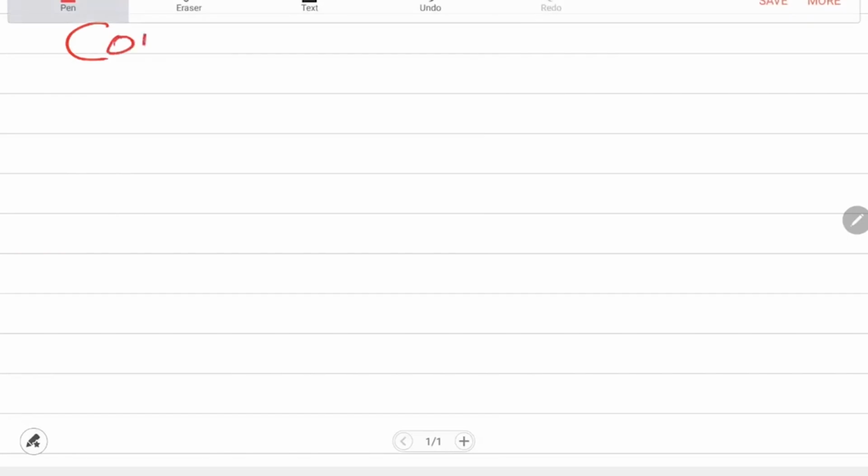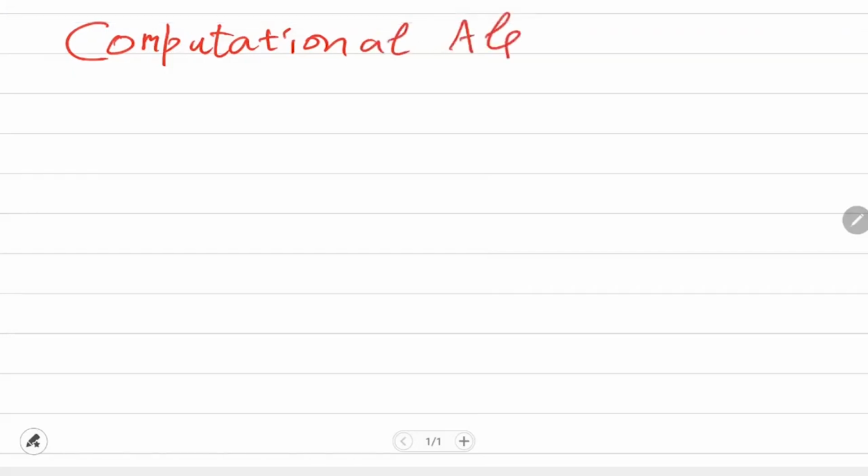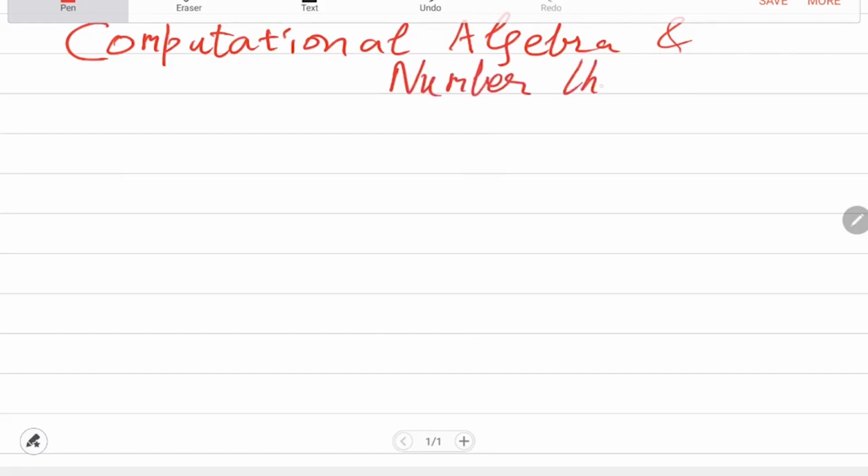Okay, so we'll study computational algebra and number theory. So basically the background that you need is you should know a bit of algebra, but we will not work in pure algebra. So we will work with algebraic problems, and we want to solve them only algorithmically. Okay, so questions will be in algebra, but ultimately we want algorithms.